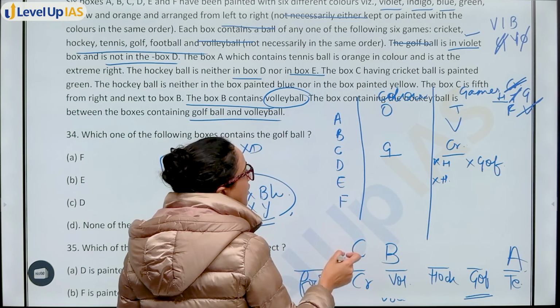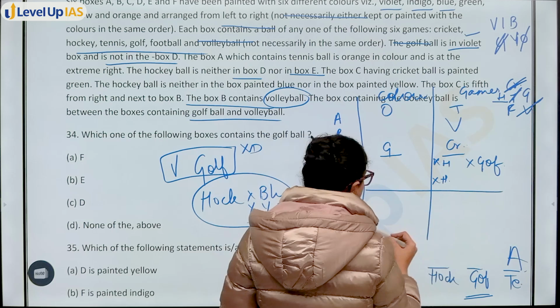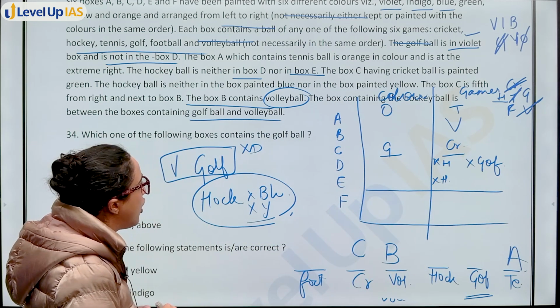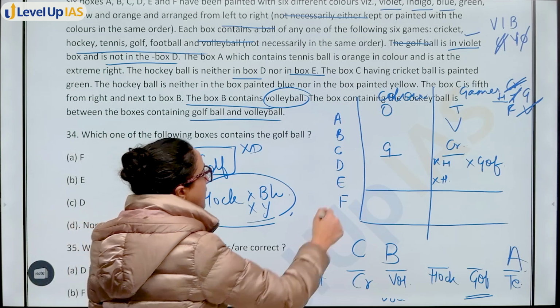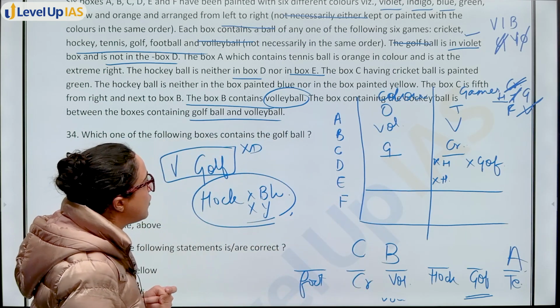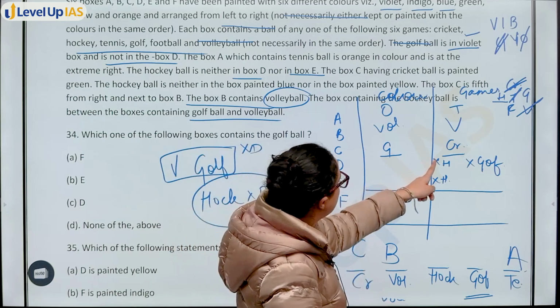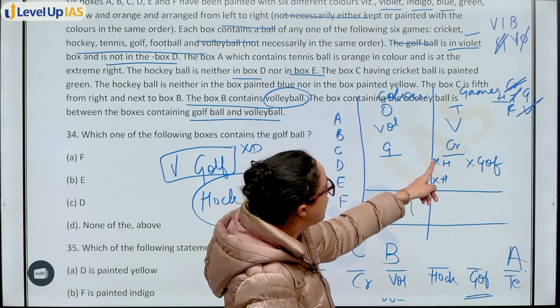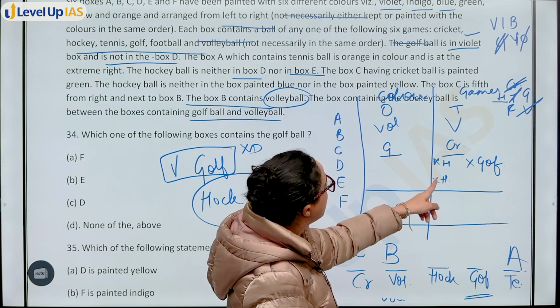That means golf ball can be either at E or it can be at F. यहाँ पर किसी एक केस में हो सकती है गोल्फ बॉल, right. B already has volleyball. Okay, I also know that here hockey is not possible, in E also hockey is not possible. Hockey is not possible for D also, not possible for E also.